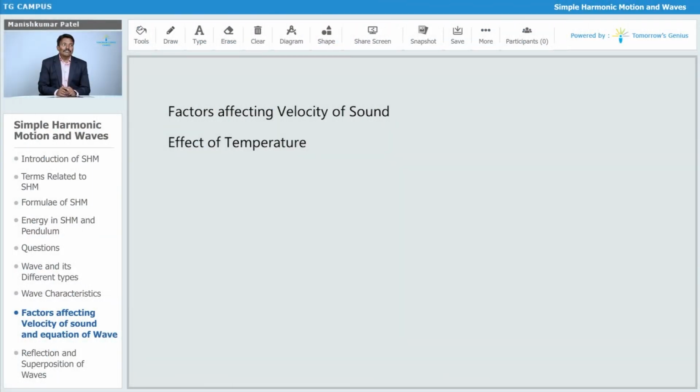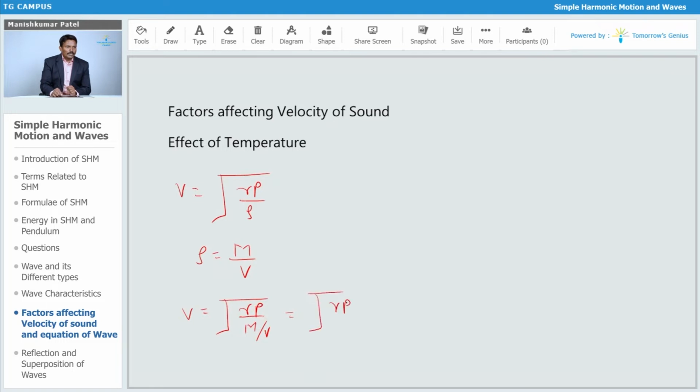Now we will see the factors affecting the velocity of sound. The first one, we will study the effect of temperature. We have just seen that velocity is the square root of gamma p upon rho. Then rho is mass upon volume, so this gamma p upon rho can be written as gamma pV upon m.